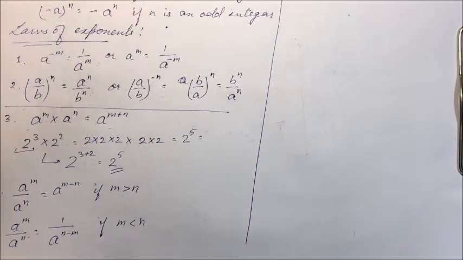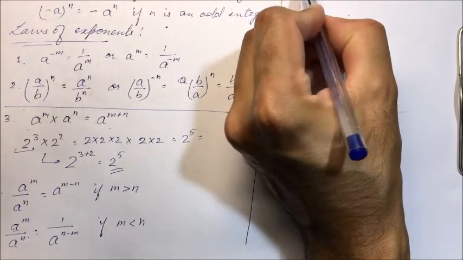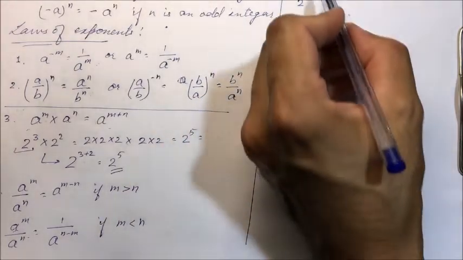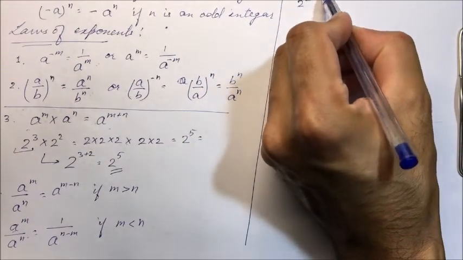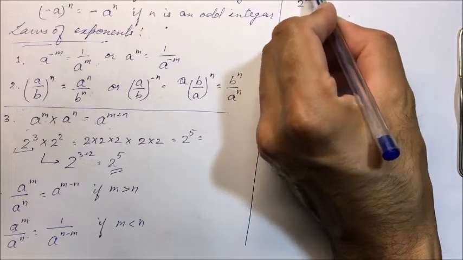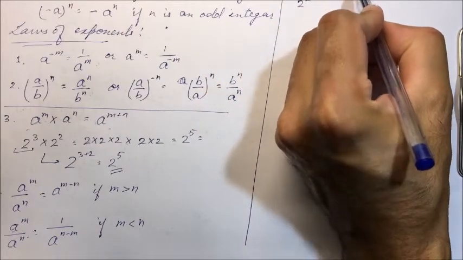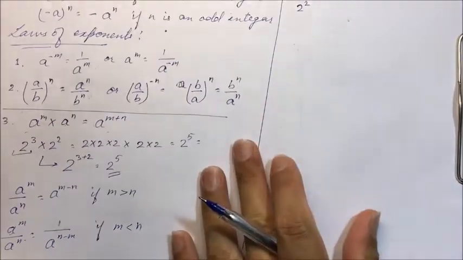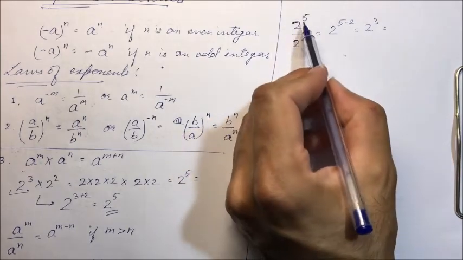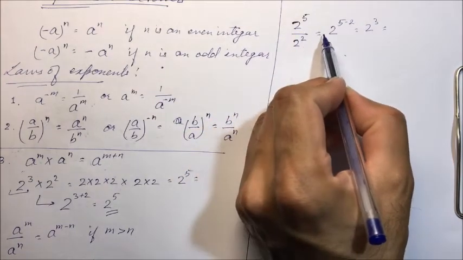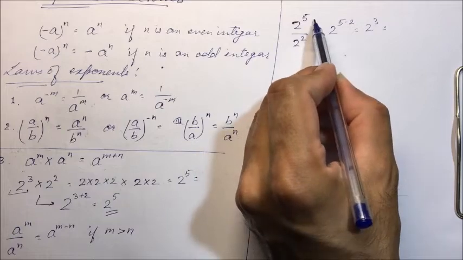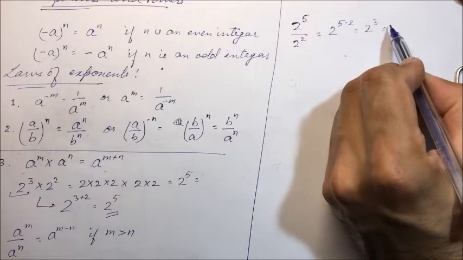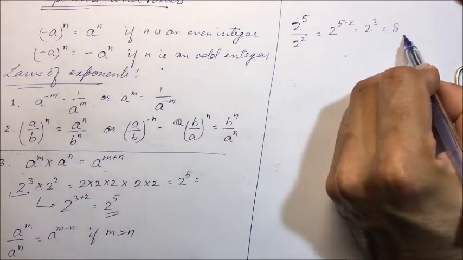On the fourth law we can see some examples. For example, 2 raised to power 5 divided by 2 raised to power 2. If we take it in the numerator, it will be 2 raised to power minus 2, so 5 minus 2. It will be equal to 2 raised to power 3, that is 2 into 2 into 2. So 2 raised to power 5 divided by 2 square is 2 raised to power 5 minus 2, which is 2 raised to power 3, equal to 2 into 2 into 2. Three times you have to multiply 2. It will be 8.